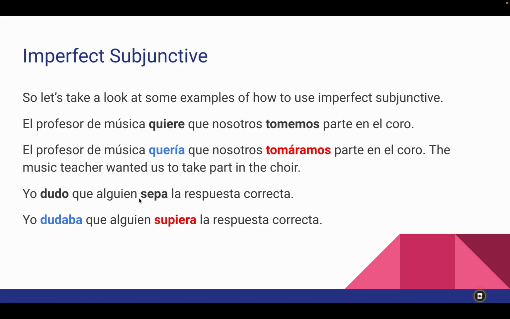So a couple other examples here. Yo dudo que alguien sepa la respuesta correcta. So we have our verb of doubt, our subjunctive triggering que, our second subject, and then our subjunctive verb. Well, if we want to put dudo in the past tense, I doubted that anyone knew the correct response. Yo dudaba que alguien supiera la respuesta correcta.